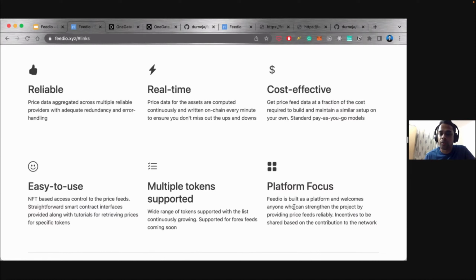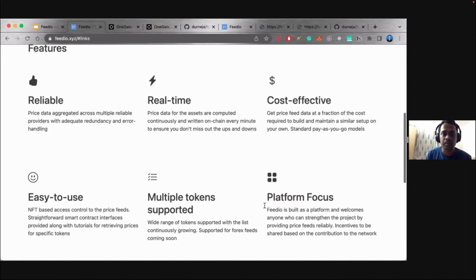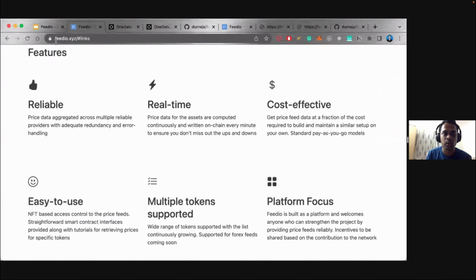For this particular hackathon project, we ourselves have built the providers to keep the end-to-end project running. But of course, as we move forward, we would love to have more participation where people would provide reliable price information. So that's a bit of an intro in terms of what we have done.